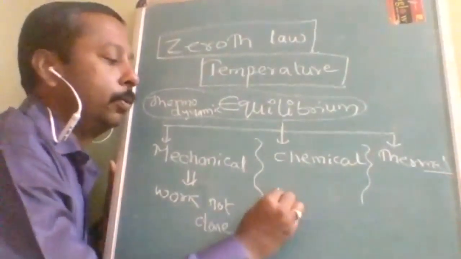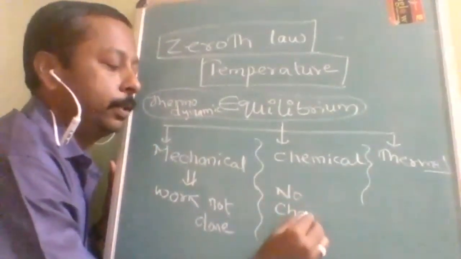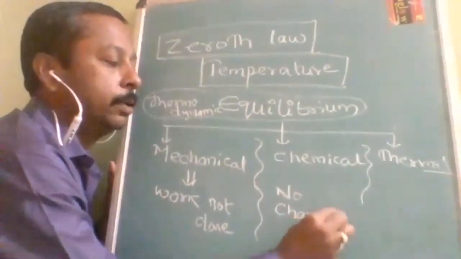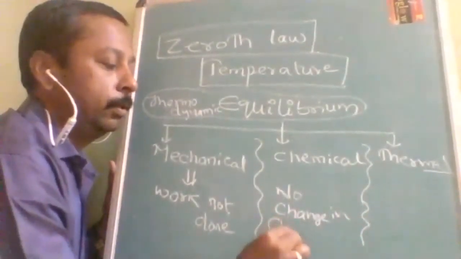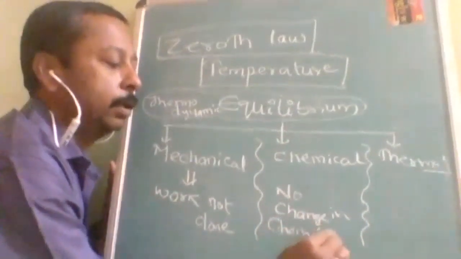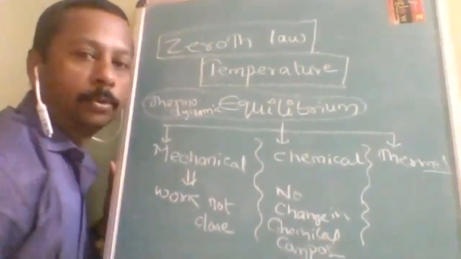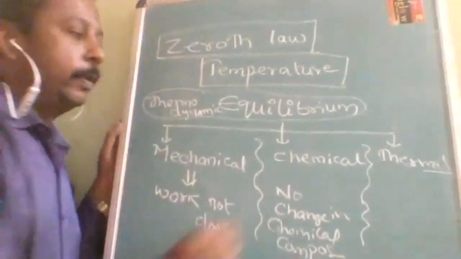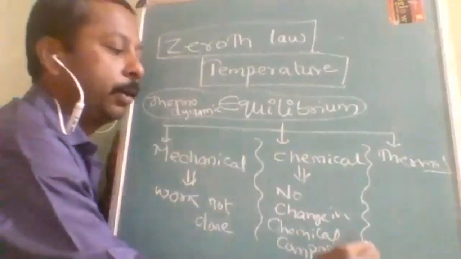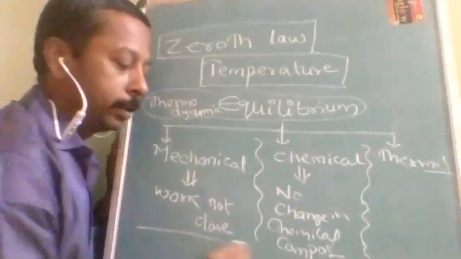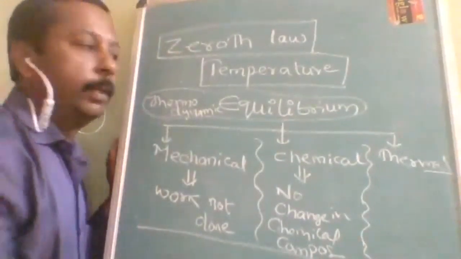Then chemical: no change in chemical composition takes place when both are attached together. When two systems are in chemical equilibrium, the chemical composition will remain constant.